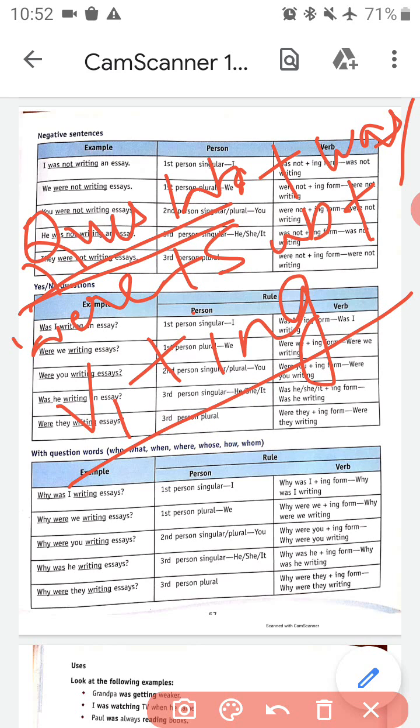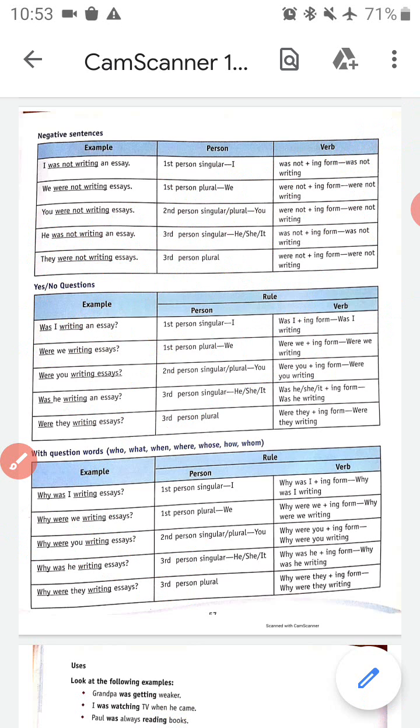So whenever we want to write a past continuous sentence with question words, first we will place the question word. For example, why. Why is a question word. From was and were we can use was. Okay, so was is our helping verb. Write, he is our subject. Writing, again writing is the continuous form of write. So why was he writing essays? So in this way we can make a past continuous sentence with question words.